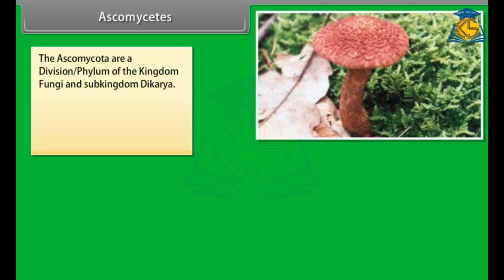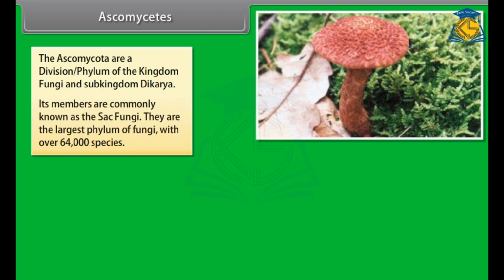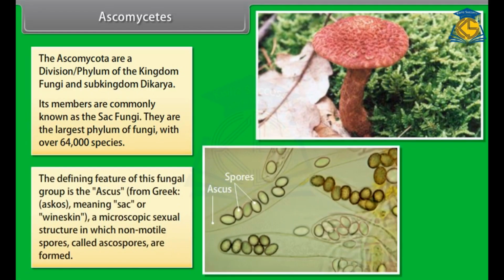Ascomycetes. The Ascomycetes are a division or phylum of the kingdom Fungi and subkingdom Dikarya. Its members are commonly known as the sac fungi. They are the largest phylum of fungi with over 64,000 species. The defining feature of this fungal group is the ascus, from the Greek askos, meaning sac or wineskin, a microscopic sexual structure in which non-motile spores called ascospores are formed.